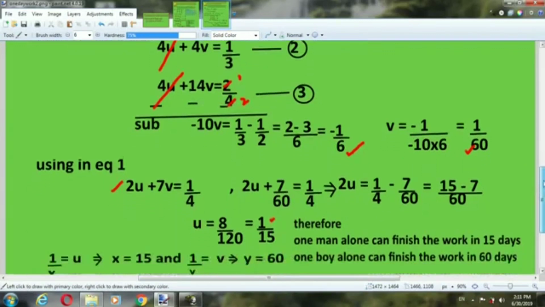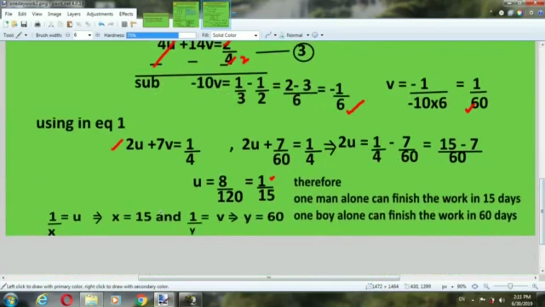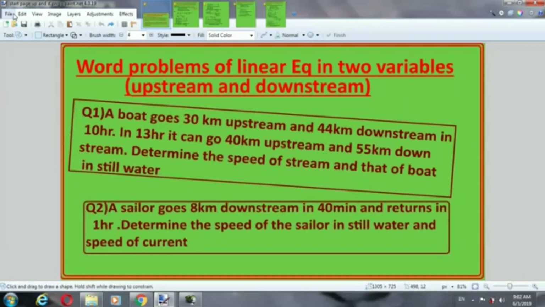Using in equation first, 2u plus 7v is 1 by 4. 2u plus 7 by 60 is equal to 1 by 4, because 7 into whatever the value of v. We get u is equal to 8 by 120. We will cancel it. We will get 1 by 15. Therefore, one man alone can finish the work in 15 days and one boy alone can finish the work in 60 days, because we have supposed u is equal to 1 by x.